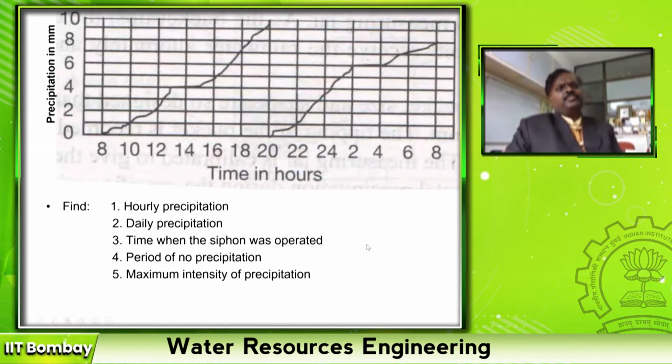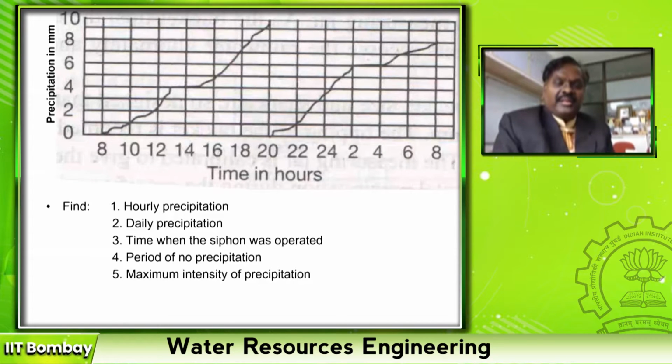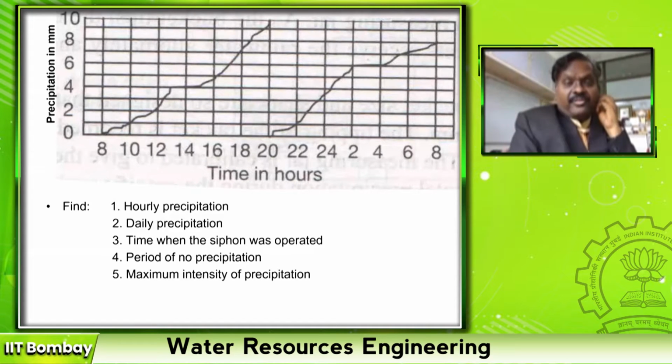What rainfall information can we collect from this automatic recording type? 5 different parameters you can get. You can get hourly precipitation, or even less than hourly also. You can get daily precipitation, the time when the siphon is working, or the duration during which there is no rainfall, and we can get the maximum intensity of precipitation and its time period, right?